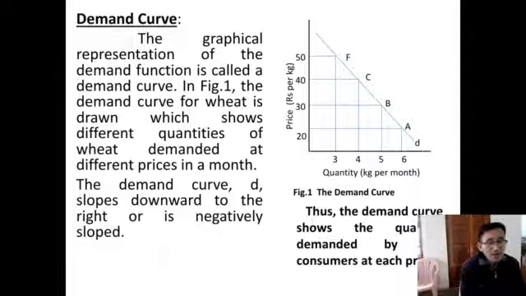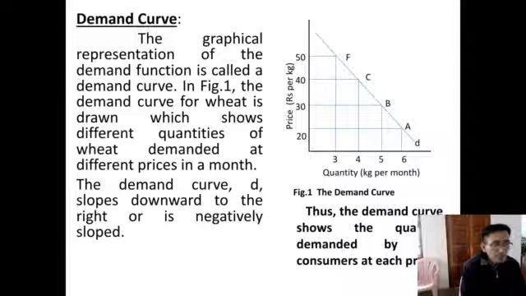Other things remaining the same, price is one of the determinants, and we have an inverse relationship between the quantity demanded and the price. In figure 1, the demand curve for wheat is drawn, which shows the different quantities of wheat demanded at different prices in a month.